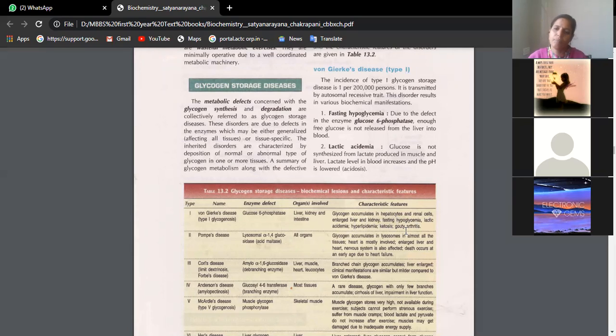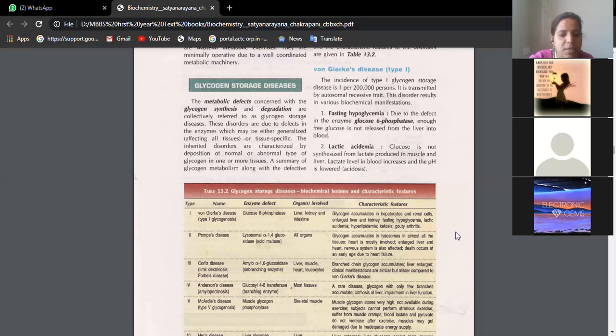What is gout? Accumulation of uric acid crystals. Okay, beta, which metabolism is deranged? Purine, very good. Purine metabolism. Okay, so glycogen storage diseases.